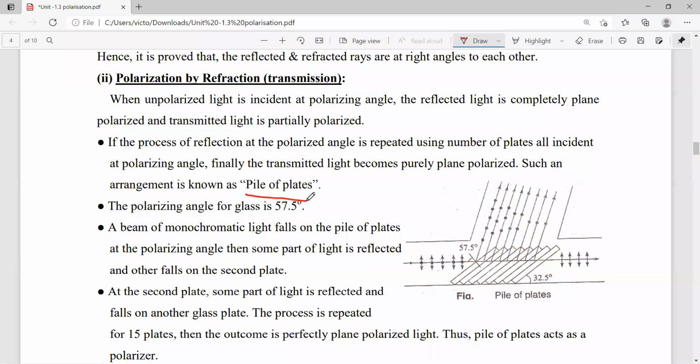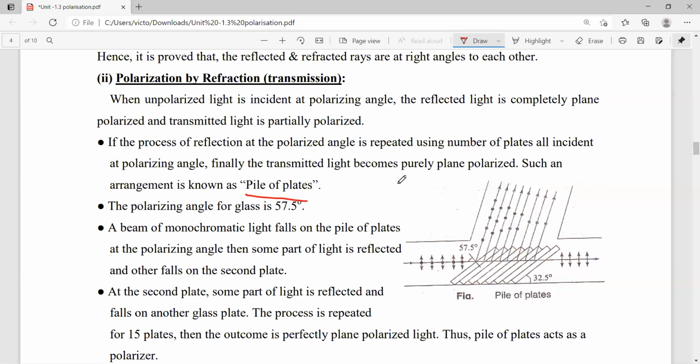Here we use a pile of plates. So these are the pile of plates. That means a number of plates all incident at a polarizing angle. So here these number of plates are arranged in this manner. So this arrangement is nothing but a pile of plates.